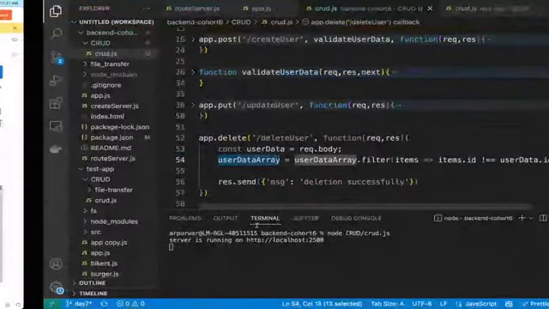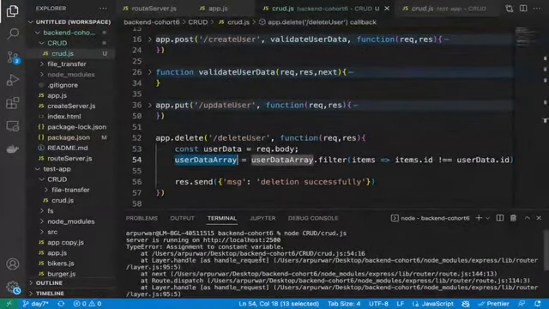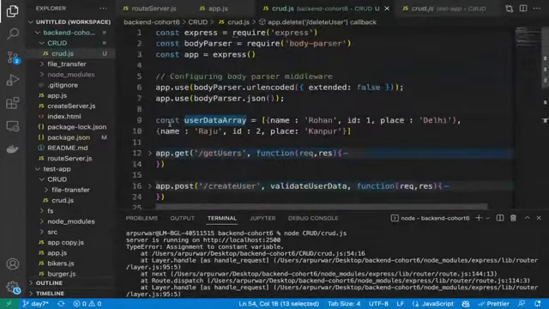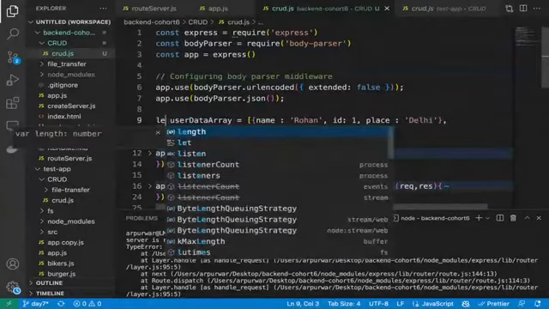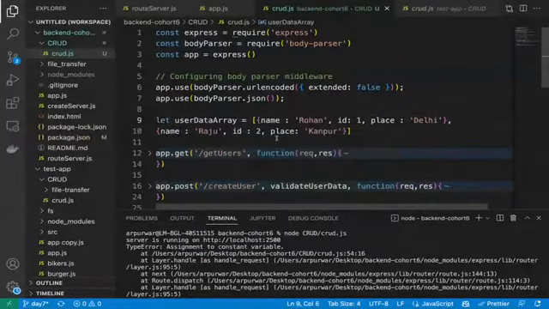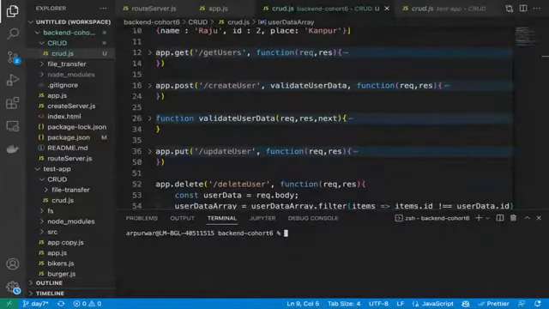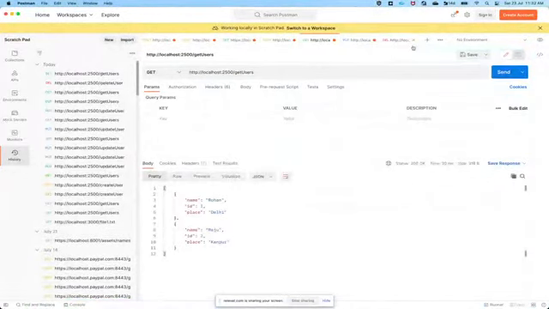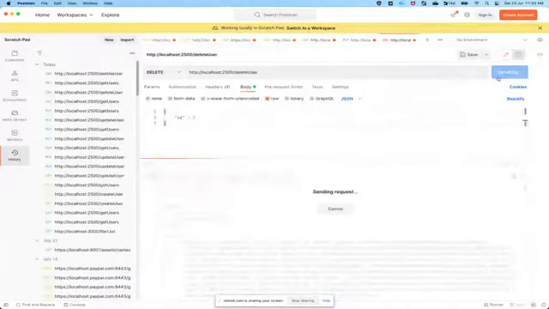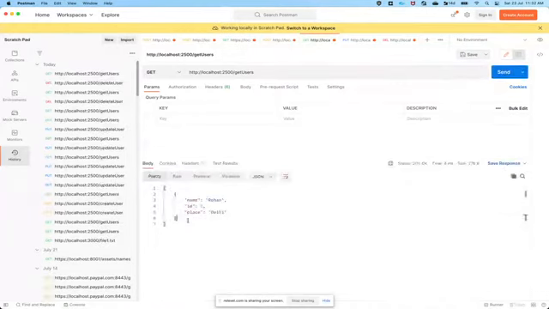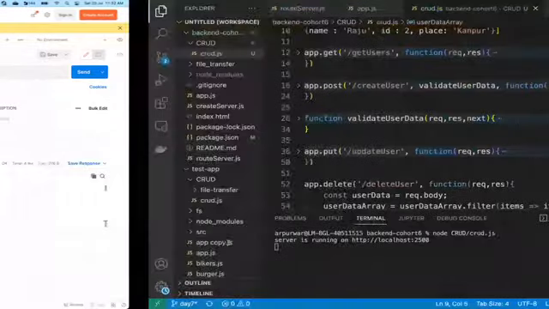So some error is coming. Let me see what is the error. Assignment to constant variable. Okay, so yeah, we have taken this as a constant, so that's why it is creating a problem. Let's take it as a let. That was a syntax error, guys. Let's see it again. First, we have two records. Okay. Let's try the delete one again. Deletion successfully, right? Let's see in the get if it happens or not. Yeah, we can see Rohan is right now there, and the second one, Raju, has gone due to the deletion part.